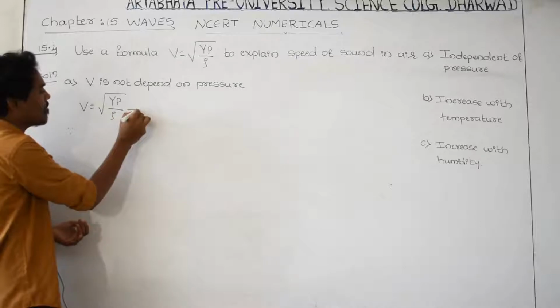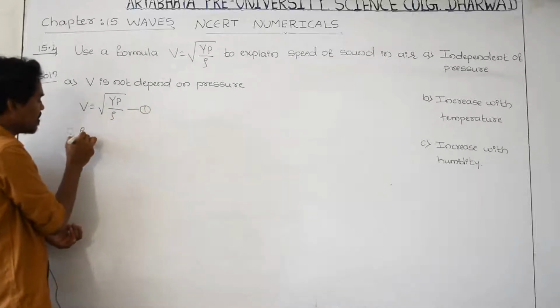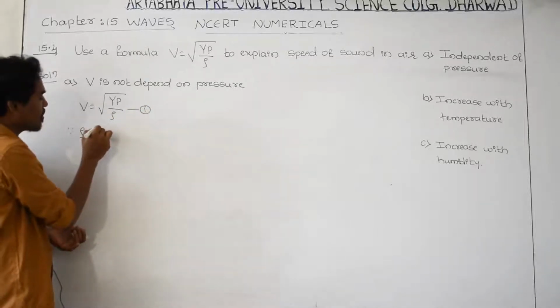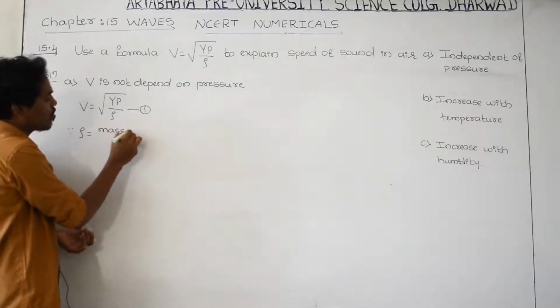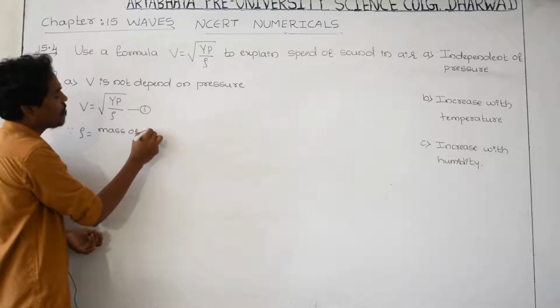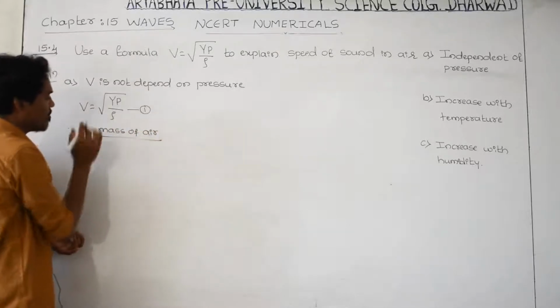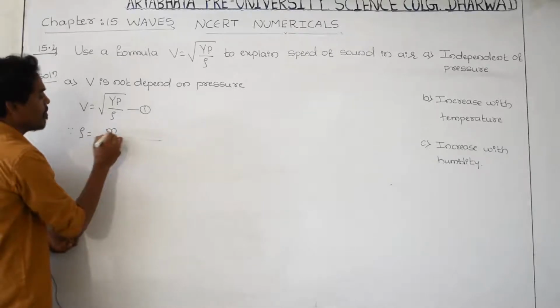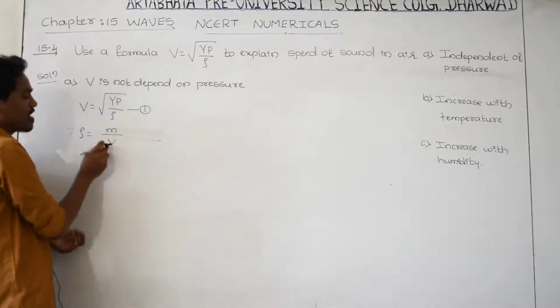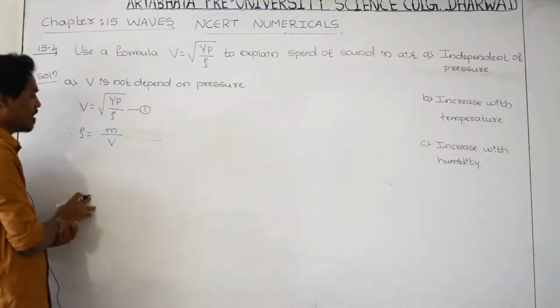Therefore you know very well what the density is. Density is equal to the mass of air present in a unit volume divided by its volume. It means directly I am taking m by v. Density is equal to mass by volume, and substitute here.